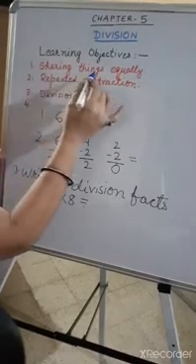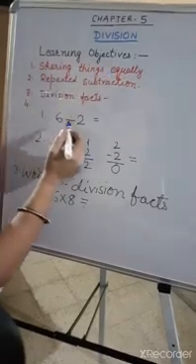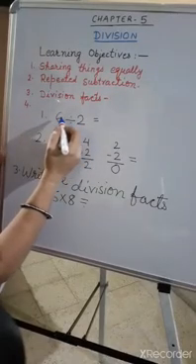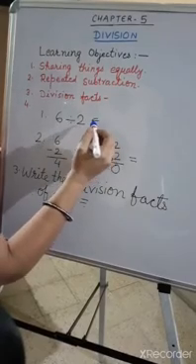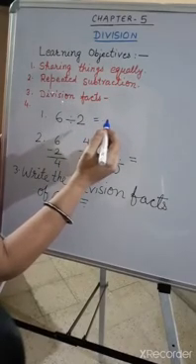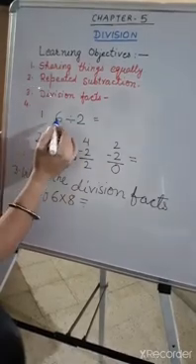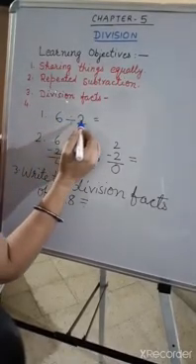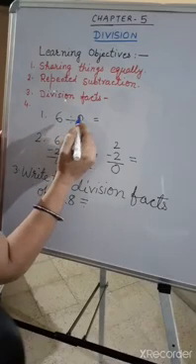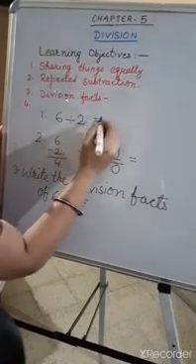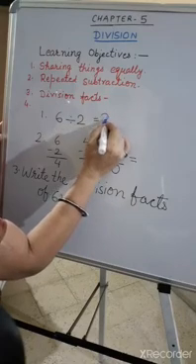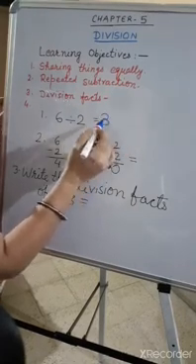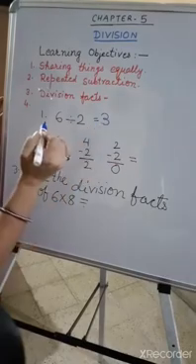Equal sharing things. Suppose, children, there are 6 chocolates and you have to distribute among 2 friends. How many chocolates does each friend get? So the number of chocolates you will divide by the number of friends, 2. So you read the table of 2 till the number 6 comes. You will get 2 threes are 6. 3 chocolates each friend gets.